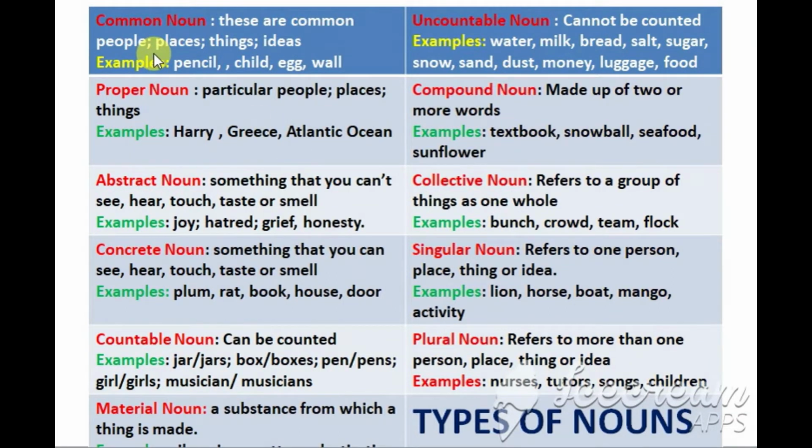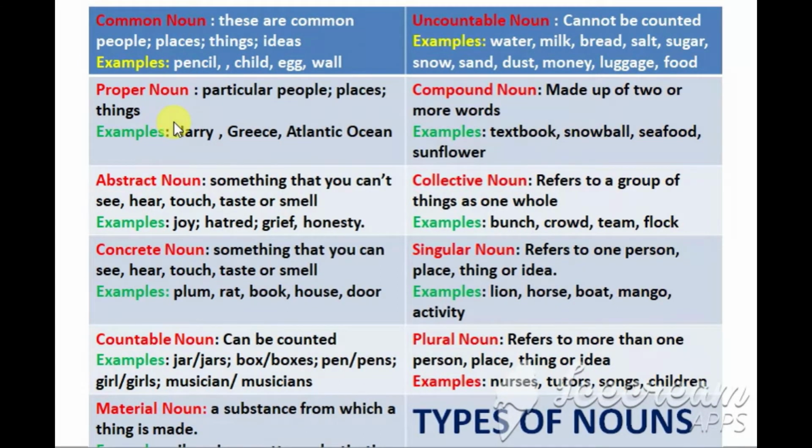What is a common noun? Common people, common places, common things and common ideas. These fall in the category of common nouns. For example, pencil, child, egg, wall. These are different examples of common nouns.